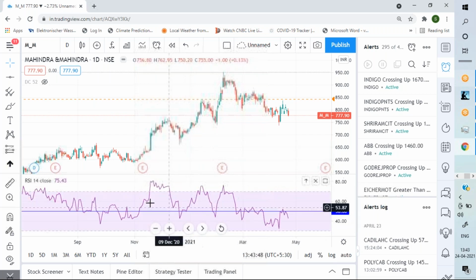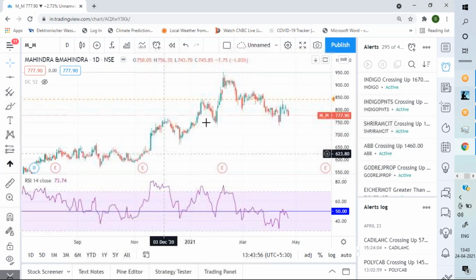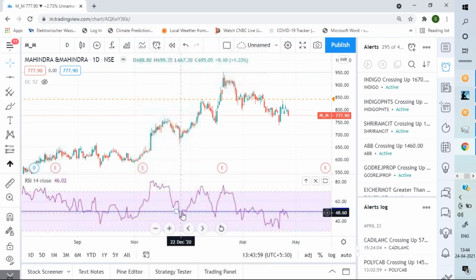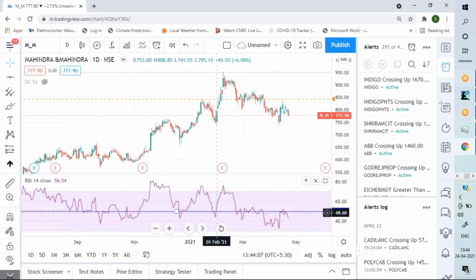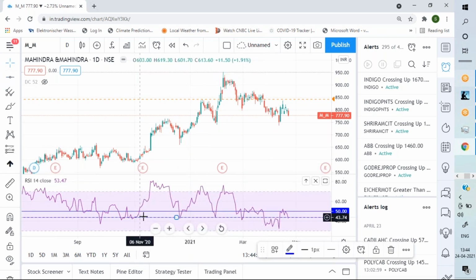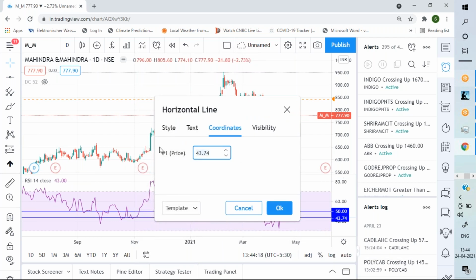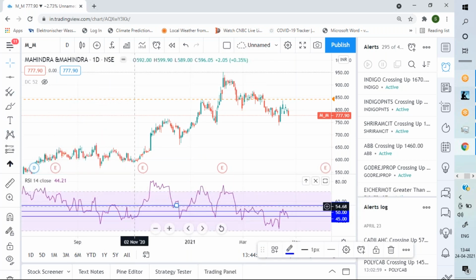So look at this RSI. When RSI is sustaining above 50, it is a good indicator that the up move that is underway will continue. The moment RSI dips back to 50 and then starts going up, these are good zones to go long. You can see it pulls back to around 50. Sometimes it dips to 45 also. So many people like to draw this band at 45, and on the upper side, they draw it at 55.